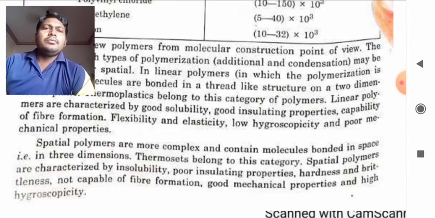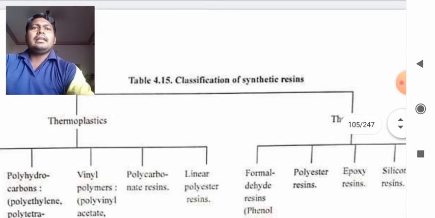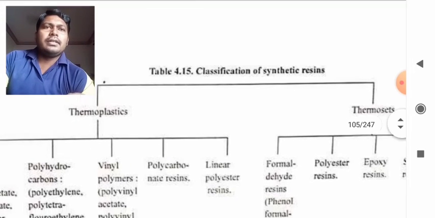Spatial polymers are more complex and contain molecules bonded in space, that is, they are in three dimensions. Thermosets belong to this category. Spatial polymers are characterized by insolubility, poor insulating properties, hardness and brittleness, not being capable of fiber formation, good mechanical properties and high hygroscopicity. So students, there is the classification of your resins.